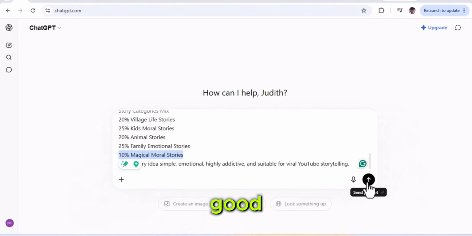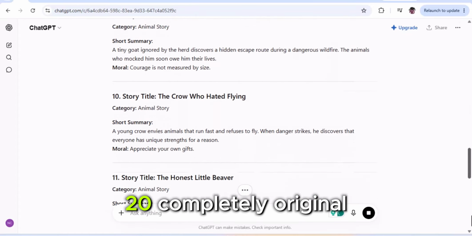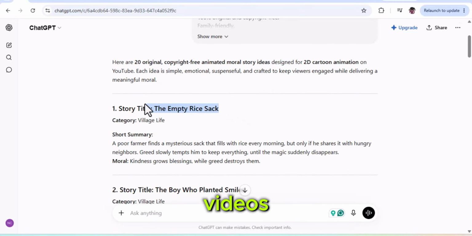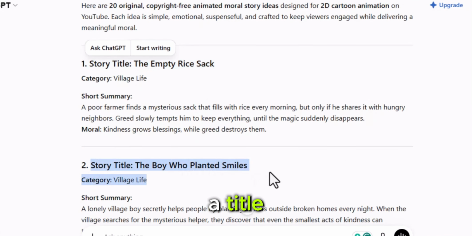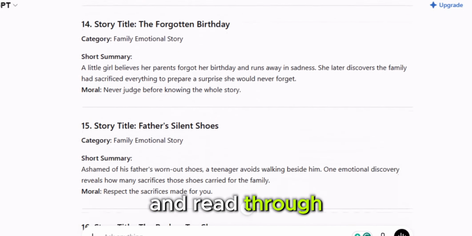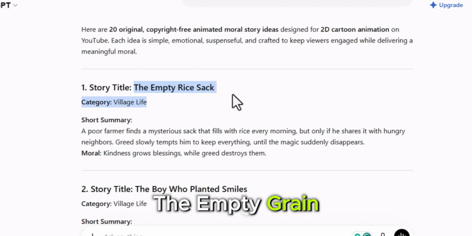Once everything looks good, simply click Generate. Within seconds, ChatGPT creates 20 completely original story ideas that are perfect for animated YouTube videos. Each story includes a title, a short summary, and a meaningful moral lesson. Take your time and read through them carefully. For example, here's one of my favorites, The Empty Grain Sack.